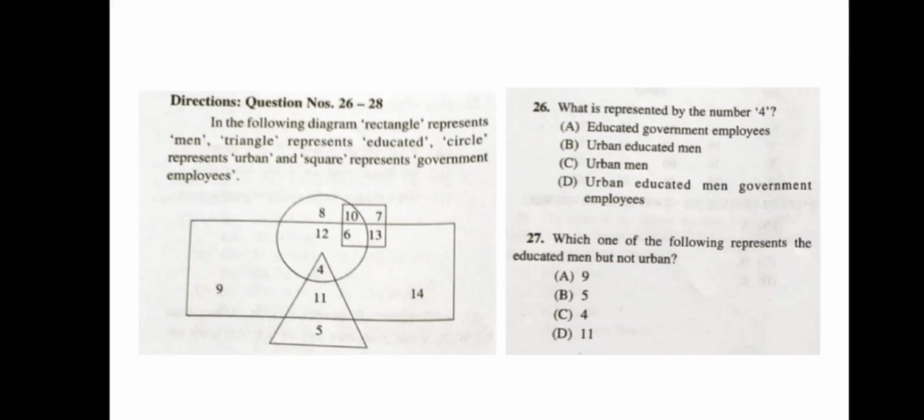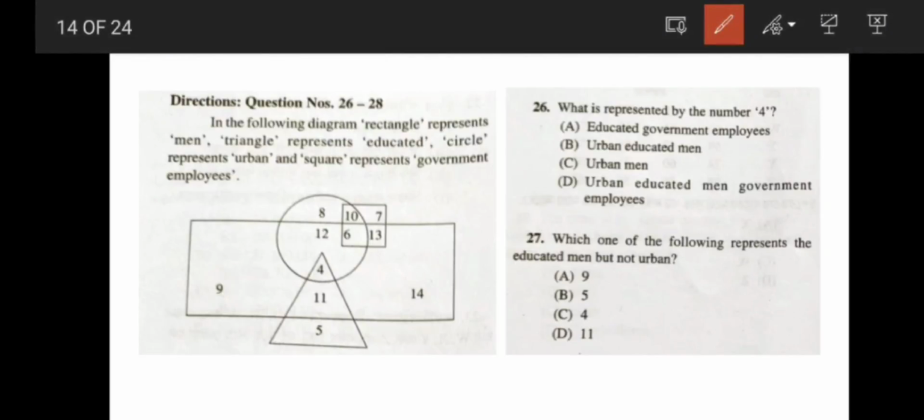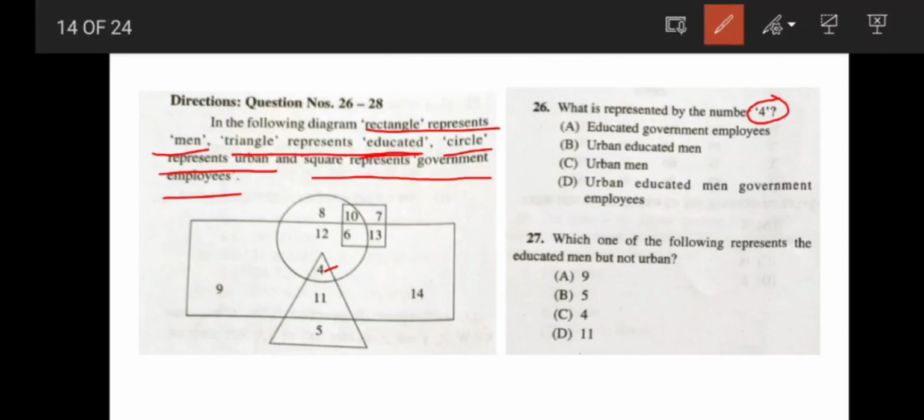Next question, it is a reasoning question. Here the rectangle represents men, the triangle represents educated persons, the circle represents urban, and the square represents government employees. So what is represented by the number 4? So 4 is representing men who are urban, and along with that who are educated. So urban educated men. So the correct answer is option B.